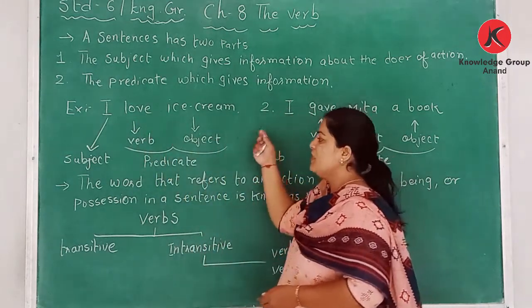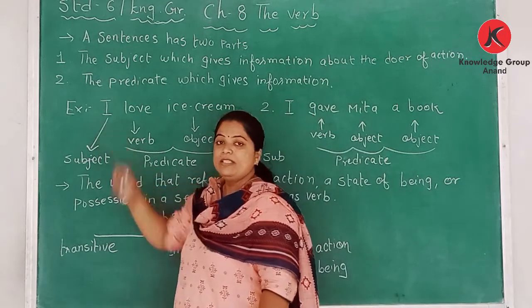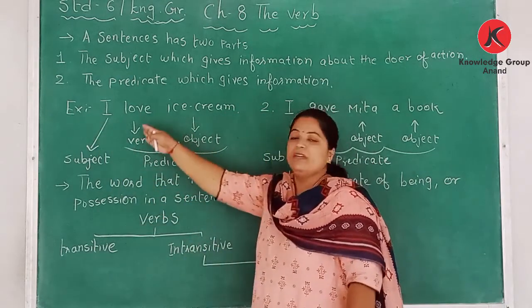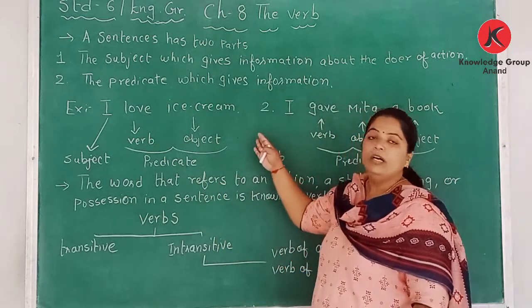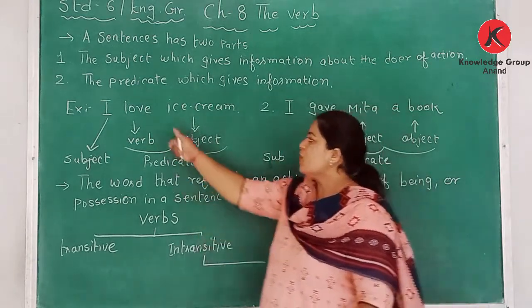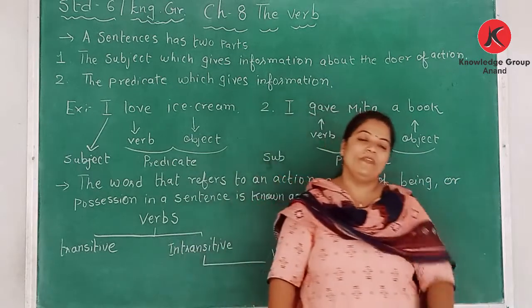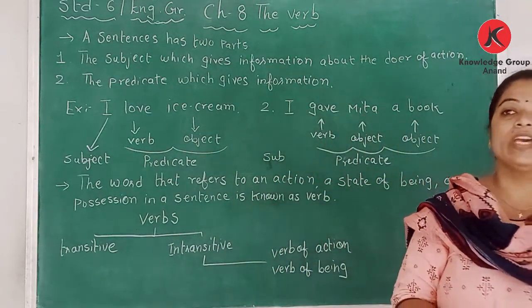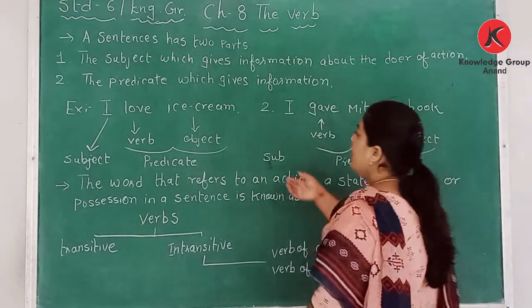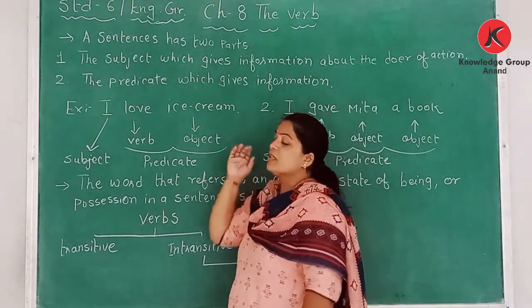Which is the subject? I is the subject, and from the verb onward the rest of the sentence is the predicate. Love is a verb of action, and ice cream is part of the predicate.